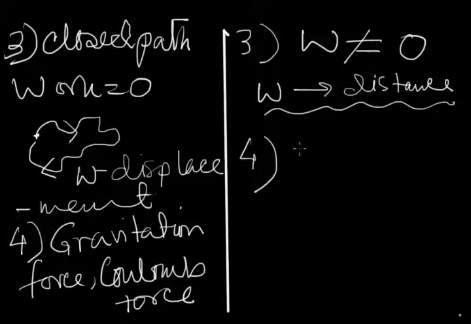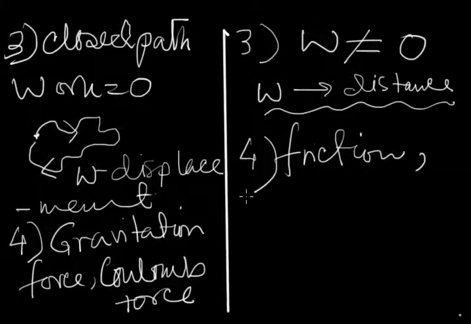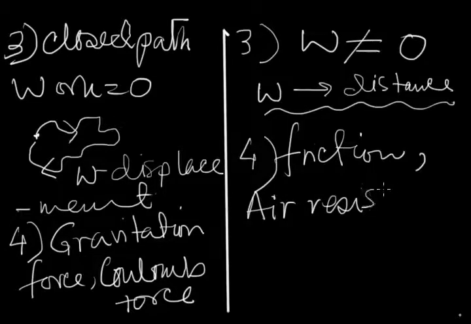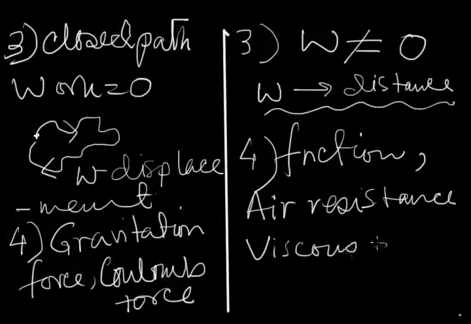These include friction, which is a very important non-conservative force, and then air resistance, which is again a non-conservative force. So viscous drag and all such opposition forces are examples of non-conservative forces.